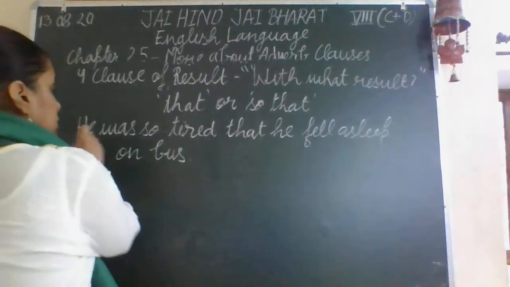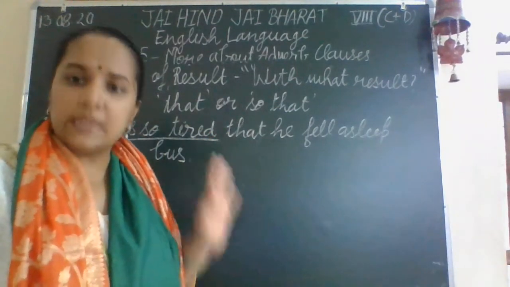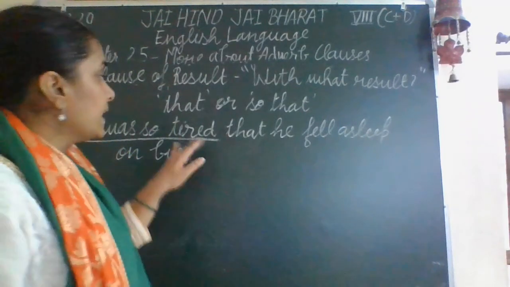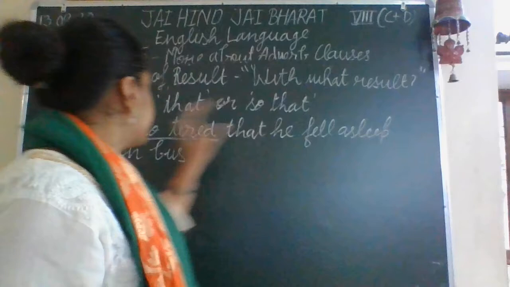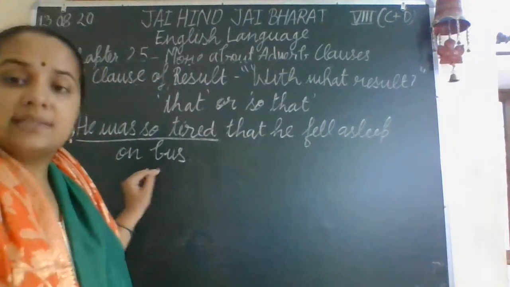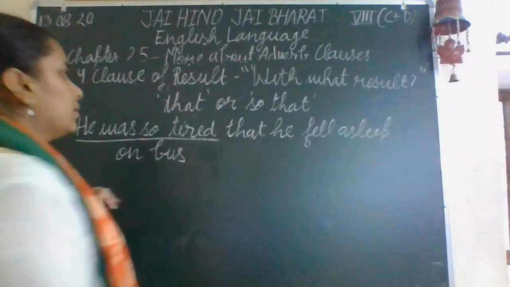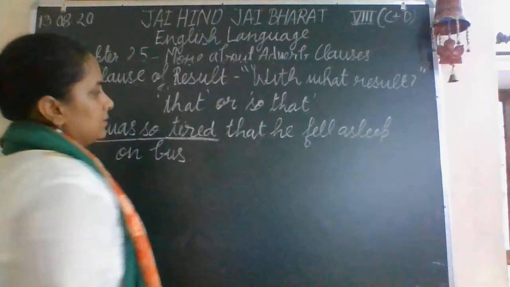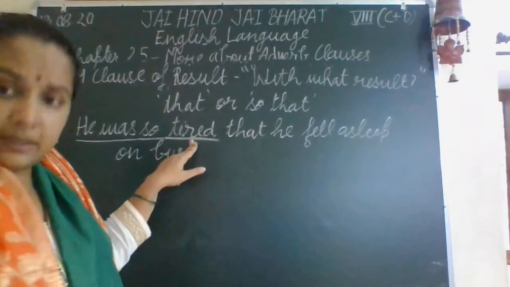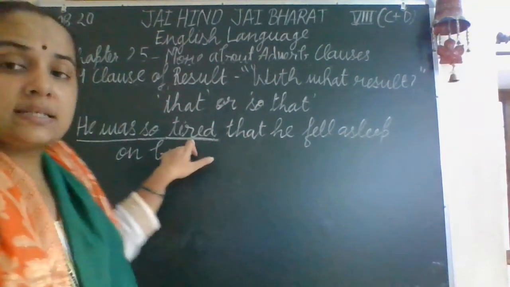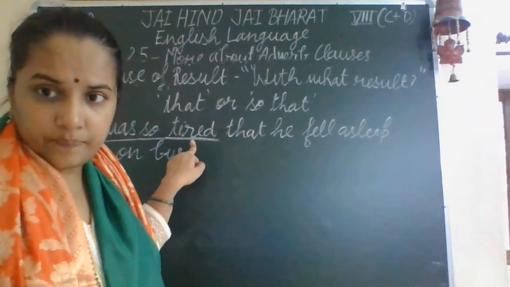So "he was so tired" is itself a complete sentence. That is why this is the main clause. "That he fell asleep on the bus" is the subordinate clause. It is telling about the word tired. It is modifying tired here. That is why it is a subordinate clause of the adverb kind.